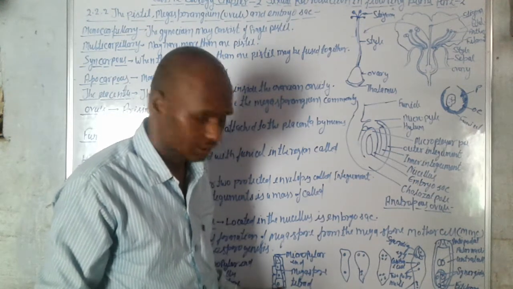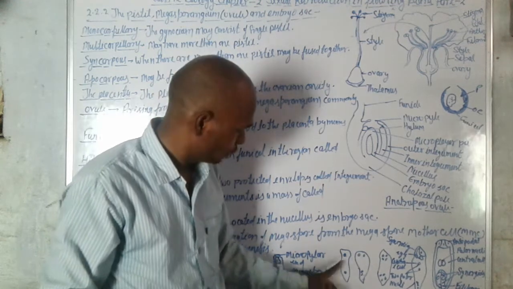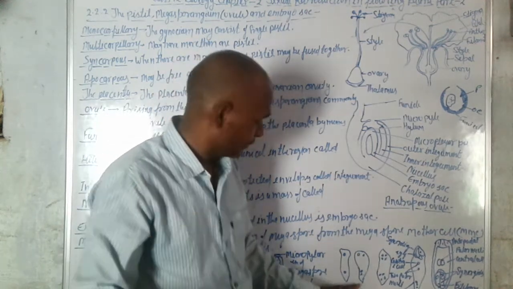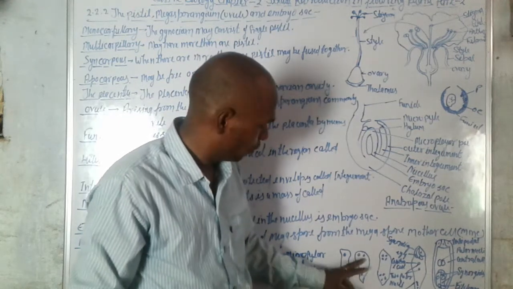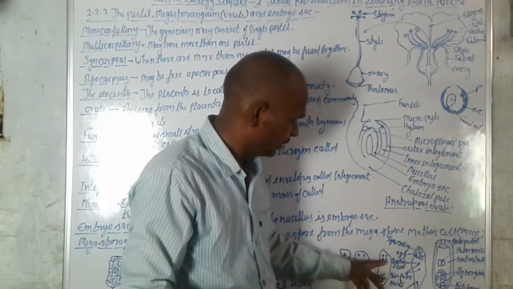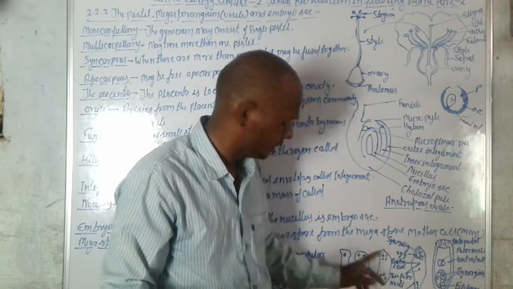This remaining cell makes two nuclei, so 1, 2, and again they make four nuclei, 1, 2, 3 and 4, and again they make 8 nuclei, 1, 2, 3, 4, 5, 6, 7, 8.